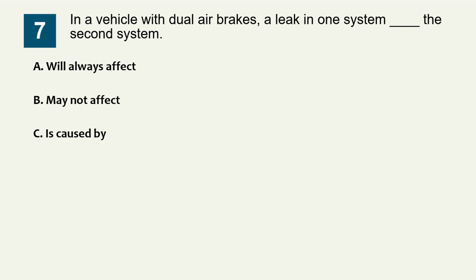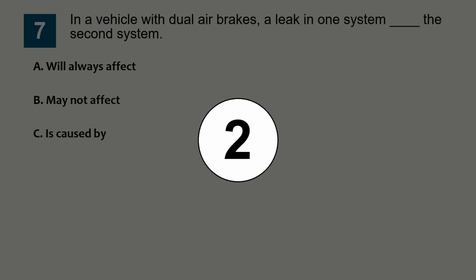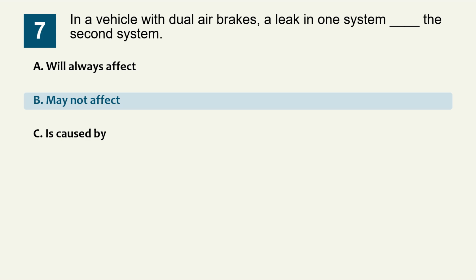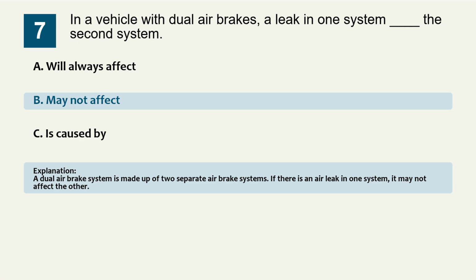Question 7. In a vehicle with dual air brakes, a leak in one system blank the second system. Option A, will always affect. Option B, may not affect. Option C, is caused by. The correct answer is option B, may not affect. Explanation. A dual air brake system is made up of two separate air brake systems. If there is an air leak in one system, it may not affect the other.